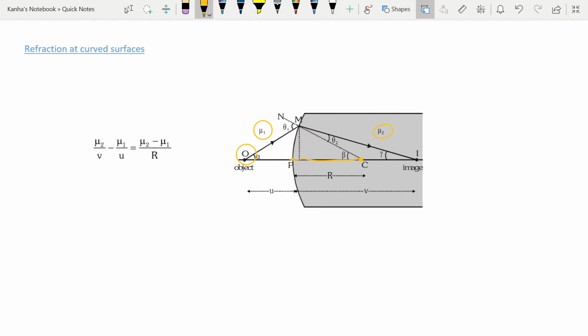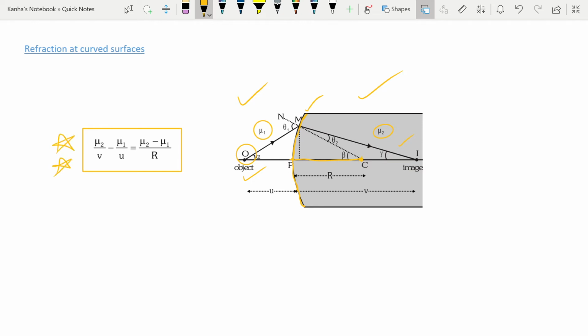So when I talk about refraction from a curved surface, this is my curved surface right over here, and this is one medium, this is another medium. When refraction happens at a curved surface, I can find the image formed from the object, and using similar triangle properties and Snell's equation, I get my final relation, which I want you to remember: mu2 divided by v minus mu1 divided by u is equal to mu2 minus mu1 divided by r.